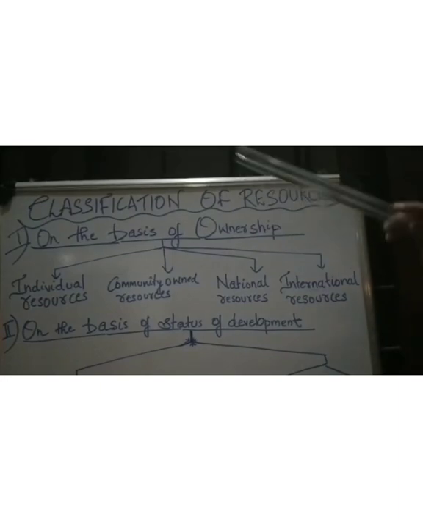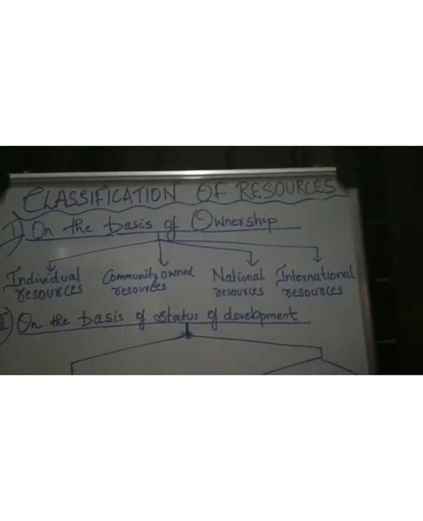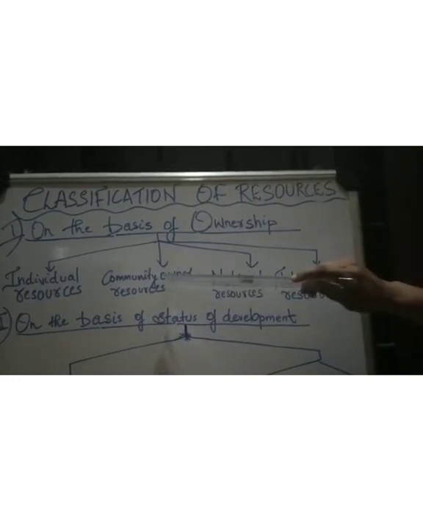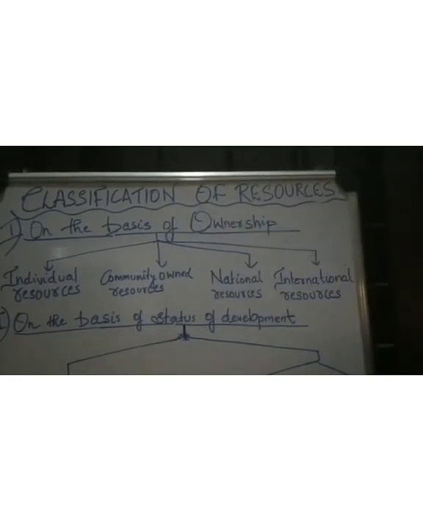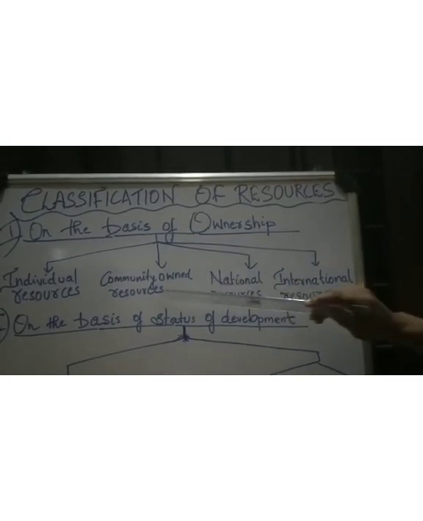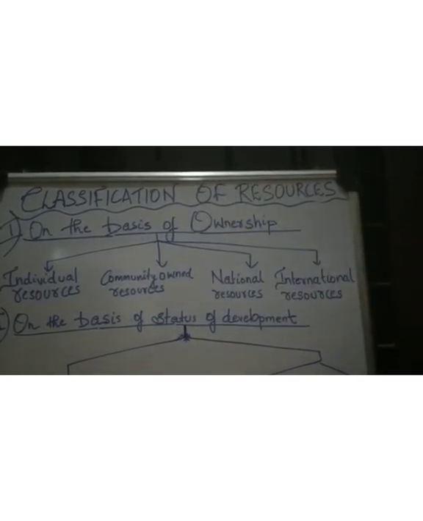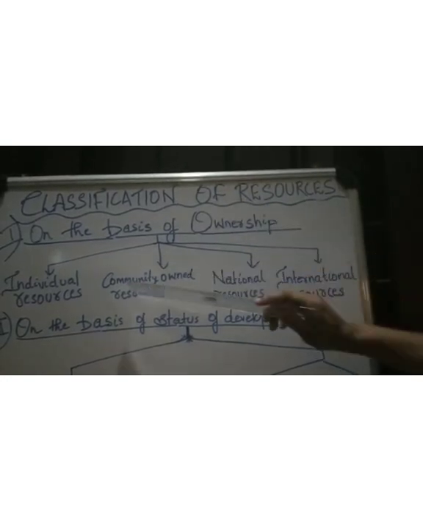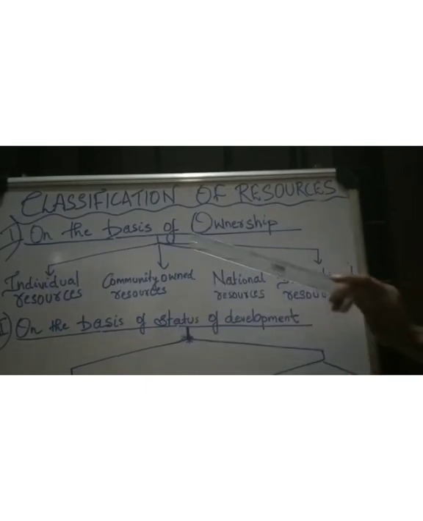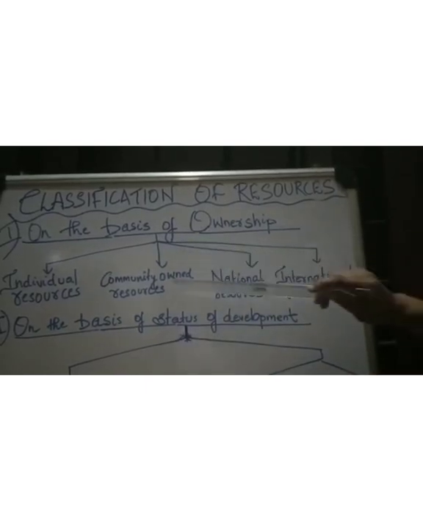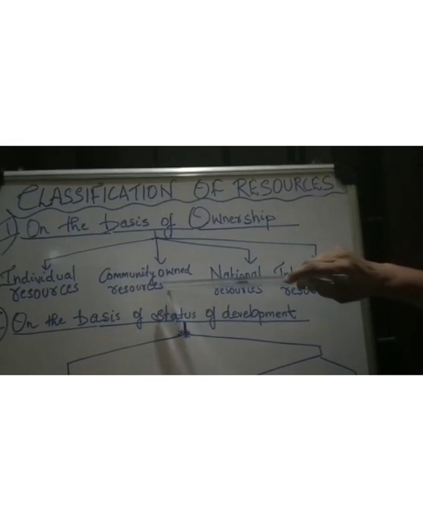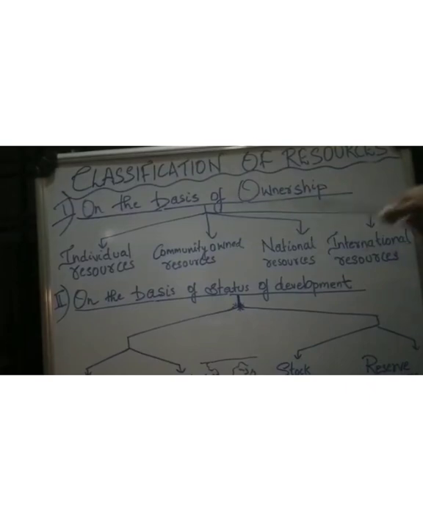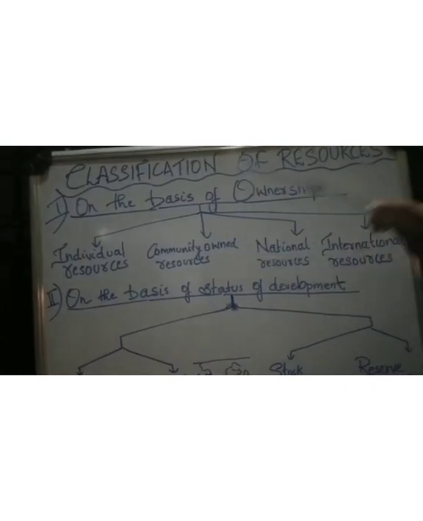Whereas community-owned resources are those resources which are owned by the people who are living in that particular community. All the people of that particular community can access them. Examples are the burial grounds, the grazing lands, the public playgrounds or parks. All these common places are accessible to the people who are living in that particular community. So that is a speciality of community-owned resources. Individual resources are accessible to individuals alone, while here the resources are accessible to all.